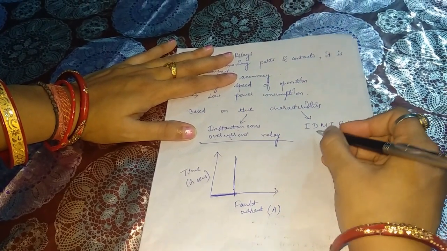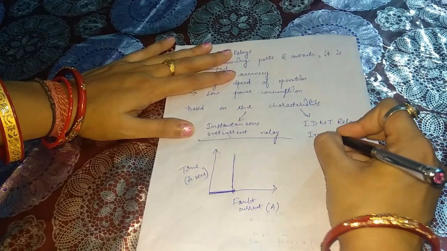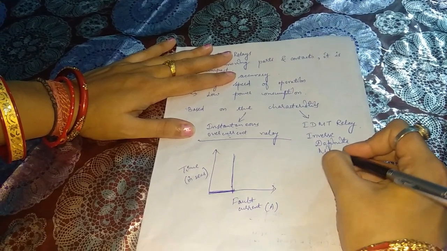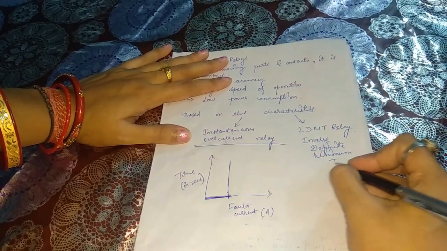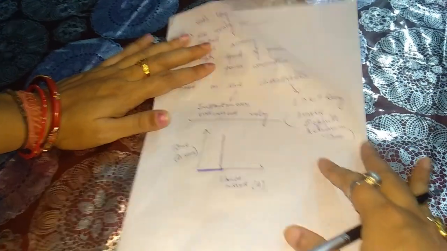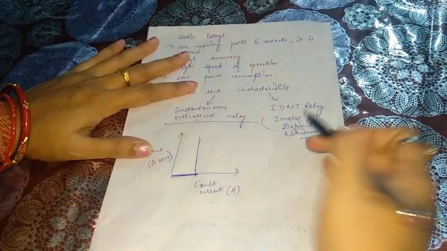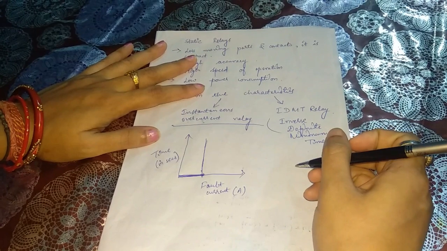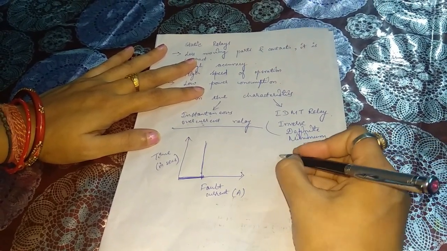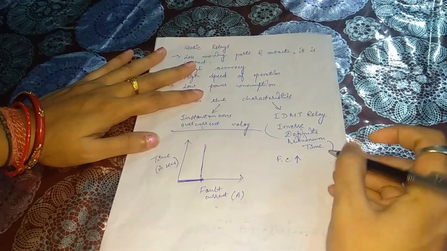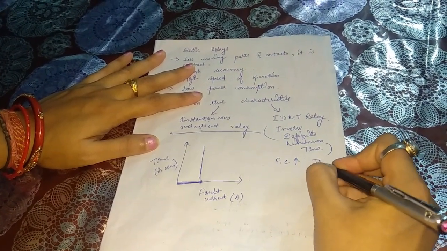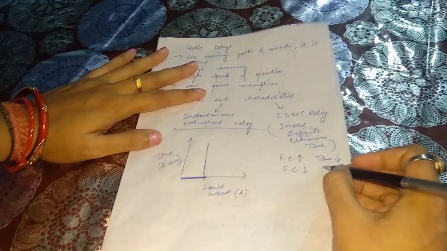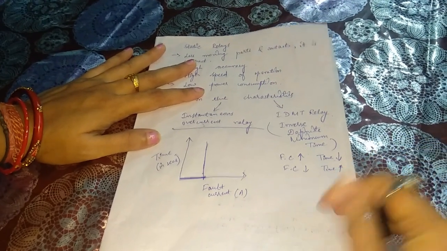Coming to the IDMT relay, or the inverse definite minimum time relay. As the name indicates, inverse. So inverse means the time as well as the fault current will be inversely proportional to each other. If the fault current of the relay rises, then the time taken or the time lag will be reduced. If the fault current decreases, then the time lag will increase.